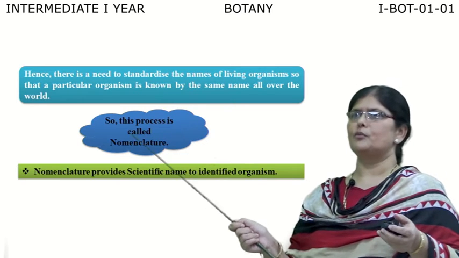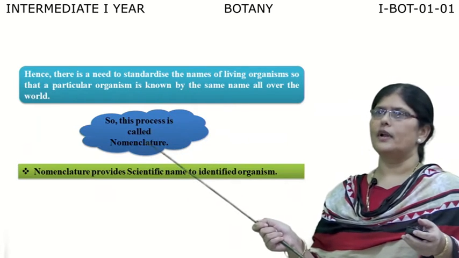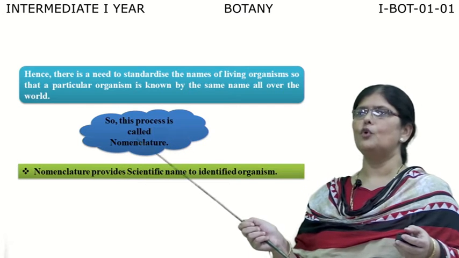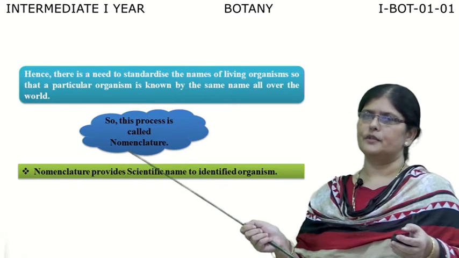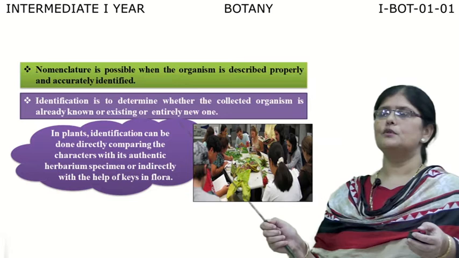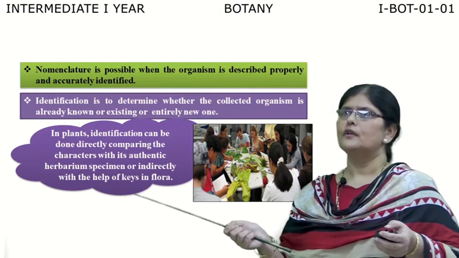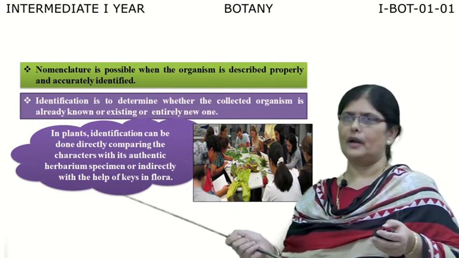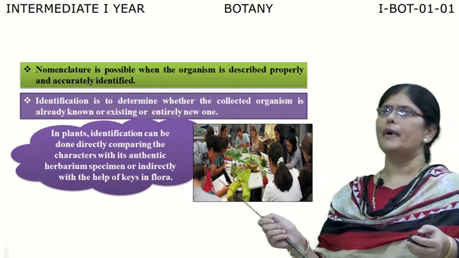The same name has to be used, and this process is called nomenclature. Nomenclature helps in providing the scientific name to identified organisms. When we identify the organisms, we can give a particular name, which is possible only when the organism is described properly and accurately identified.